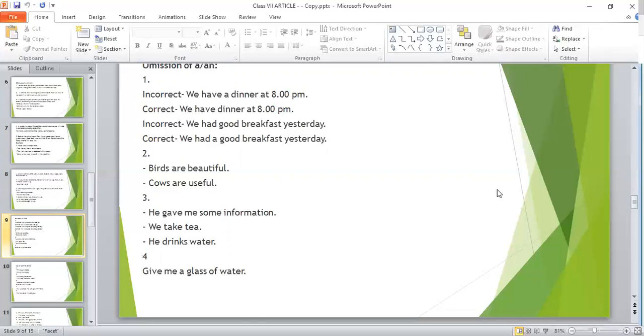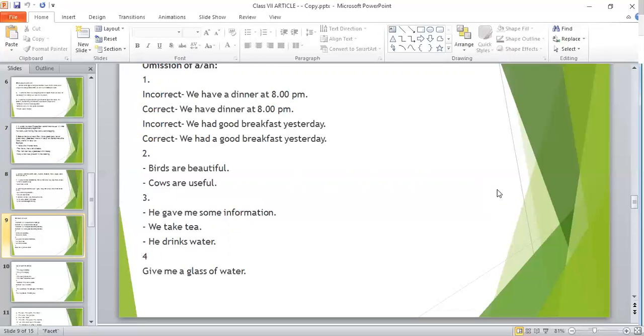The very reason is that here, before breakfast, there is an adjective, good, which specifies this very noun, breakfast. And for that specification, we have used a here, okay? And before dinner, there is no adjective, and for that very reason, we will not use any a.